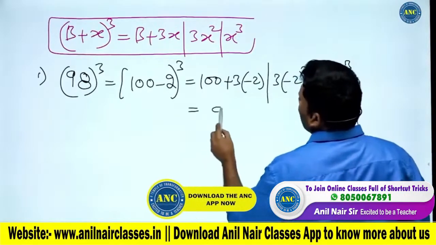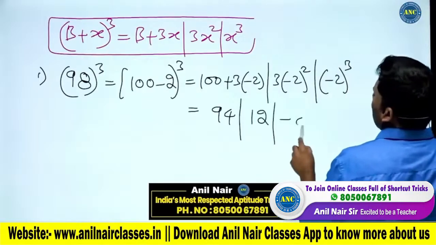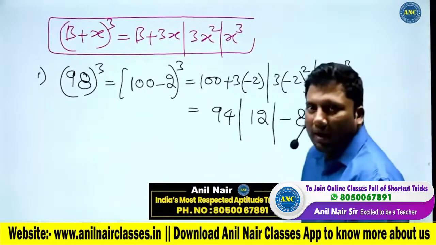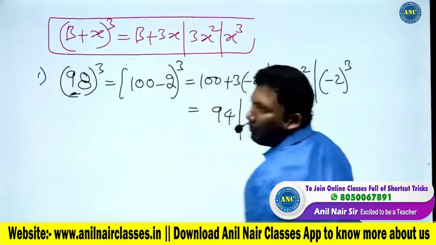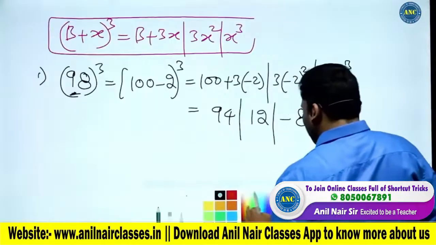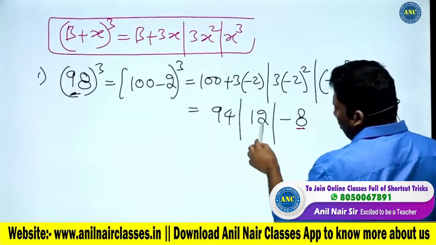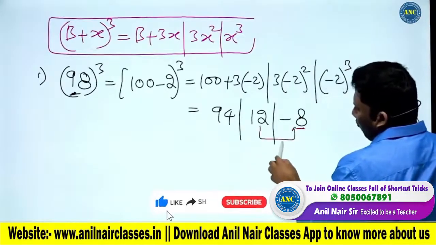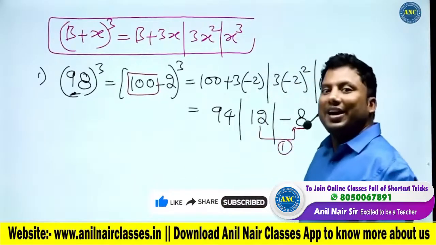100 minus 6, 94. 4 3s are 12. Minus 2 cube is minus 8. If I am cubing a positive number, will I get a negative number? No. I will take a 1 carry. 1 is carried on a base 100.